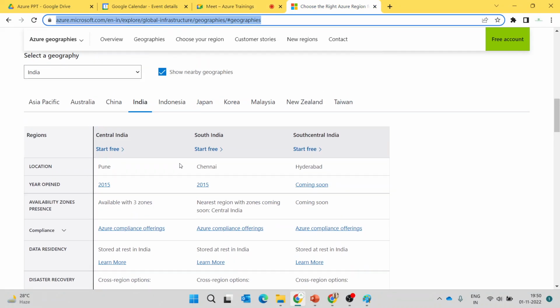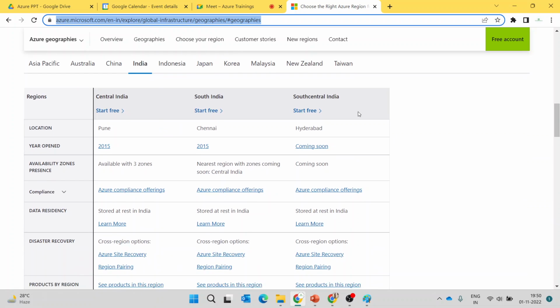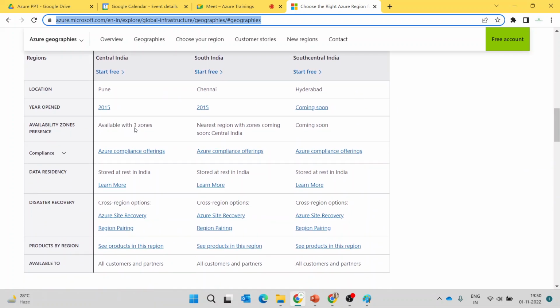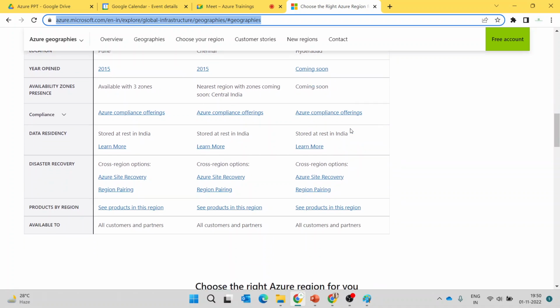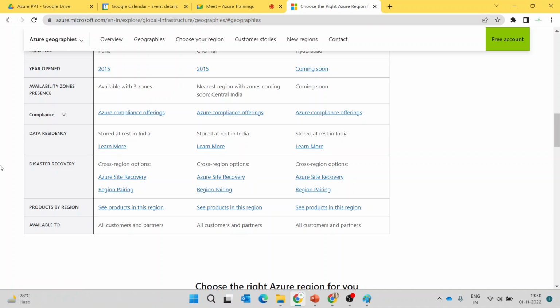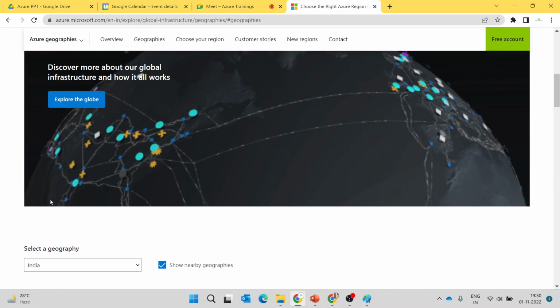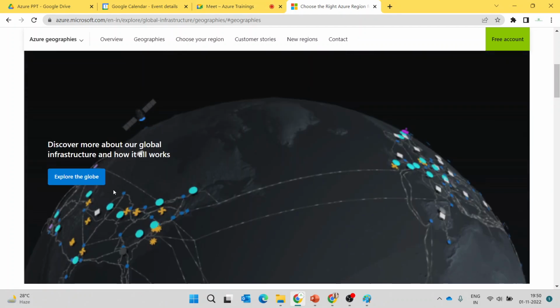Under India geography we have 3 zones. Here we have availability zones only for Central India. And you can see the data residency as well, stored at rest in India. You can explore this globe as well.